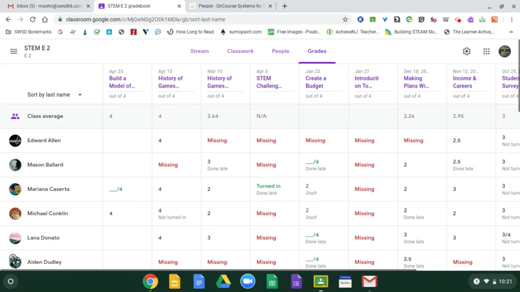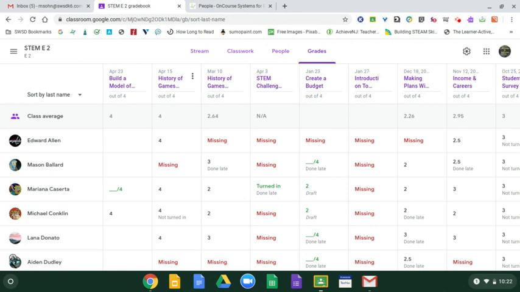For every assignment you will have a column, and it gives you the name of the assignment at the top of the column and any information that you've put in. So you notice that out of 4, I score everything as 4 points on a 1 to 4 basis. Whatever rubric you use, that would be your score.